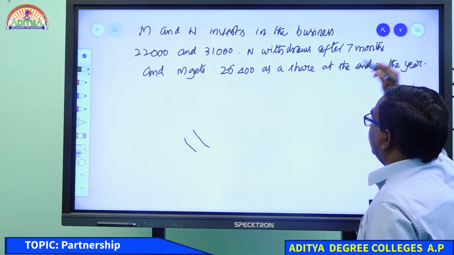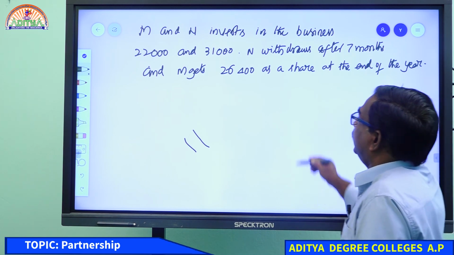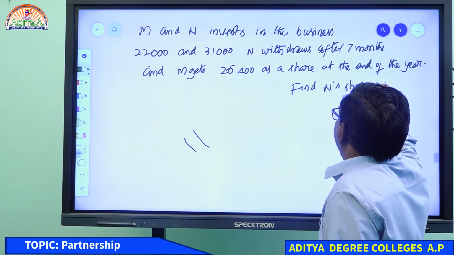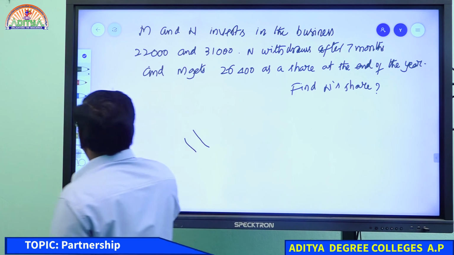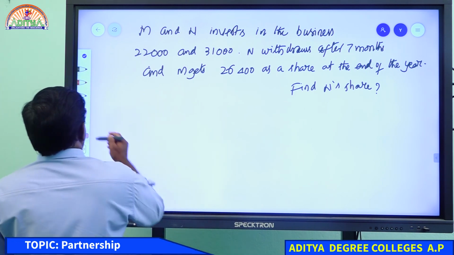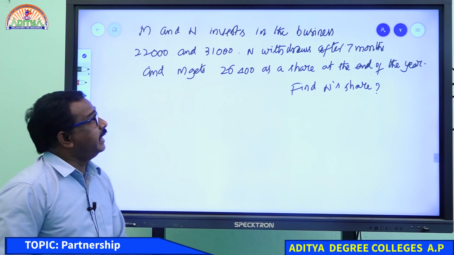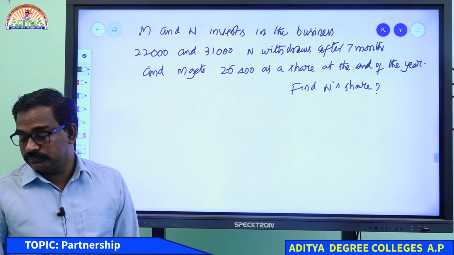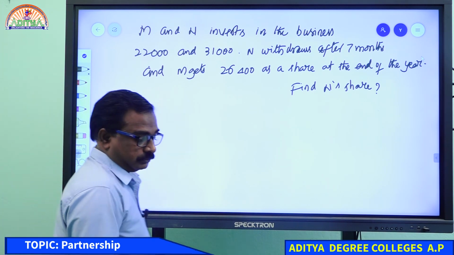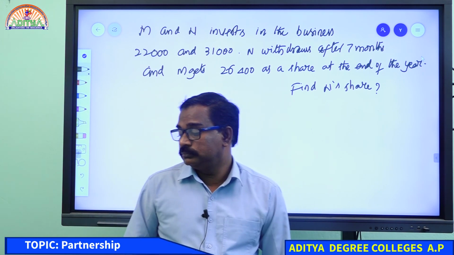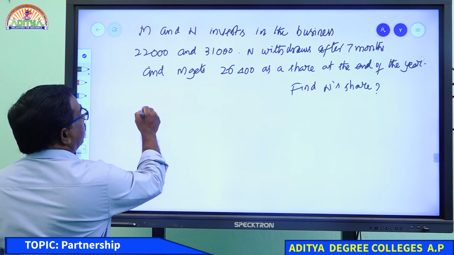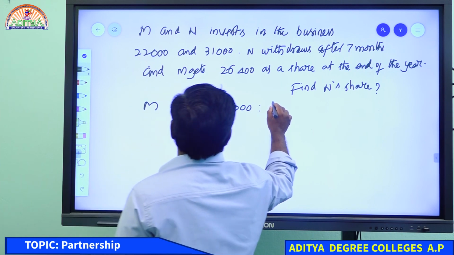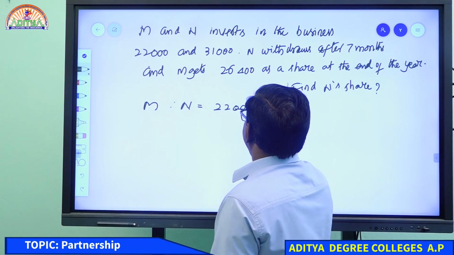Now what question will come here? Find N's share. Can I get the answer from any one of you? Same model, there is no difference at all. I changed the letters, that's all. M and N. What is the ratio? 22,000, 31,000. 22 is to 31.